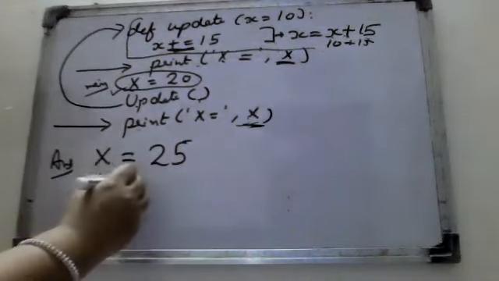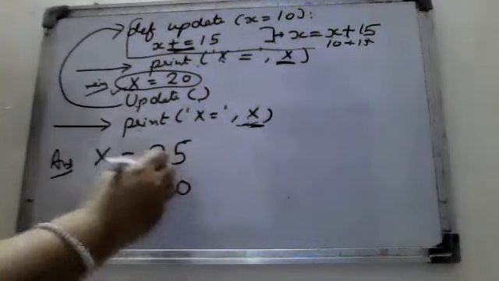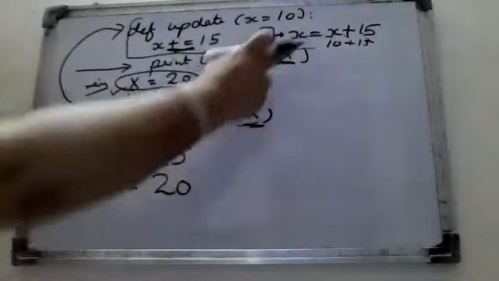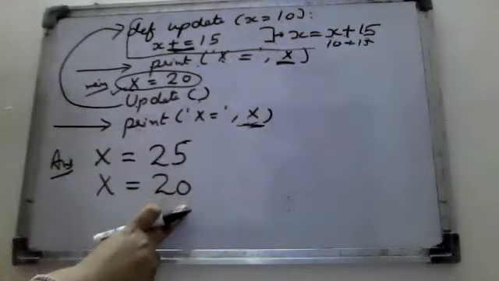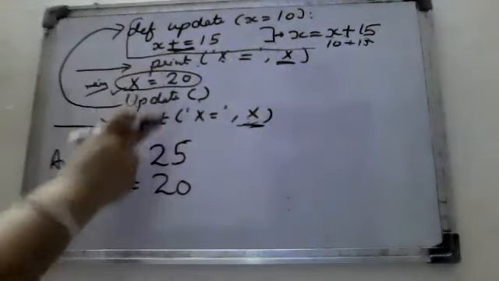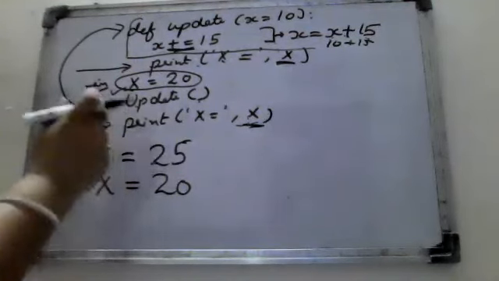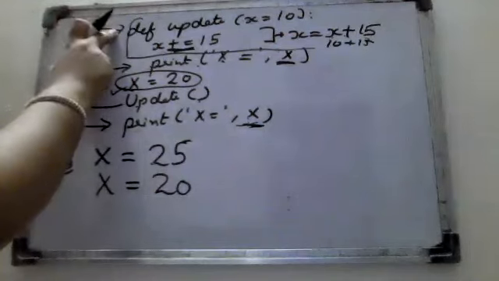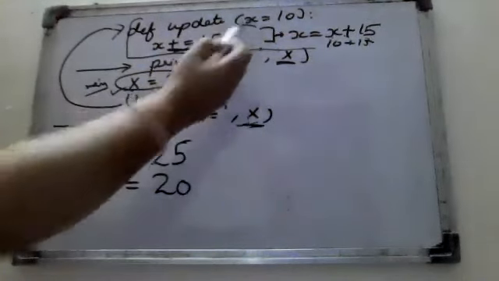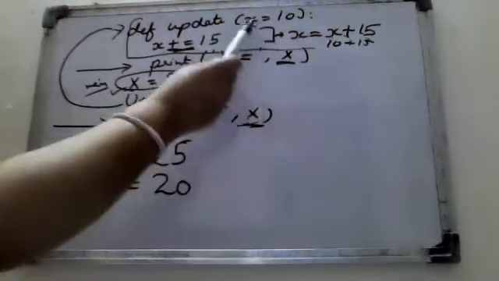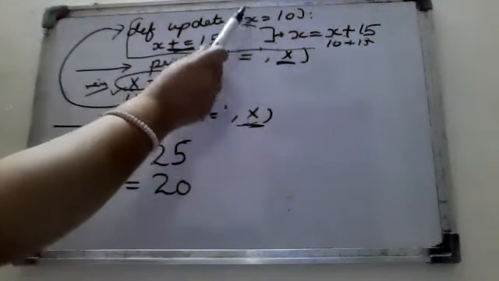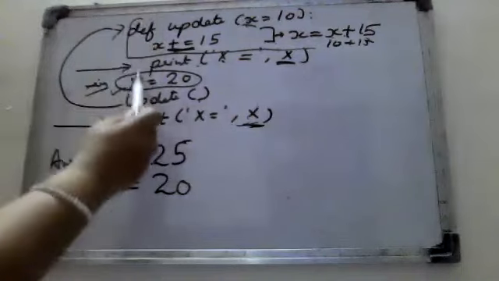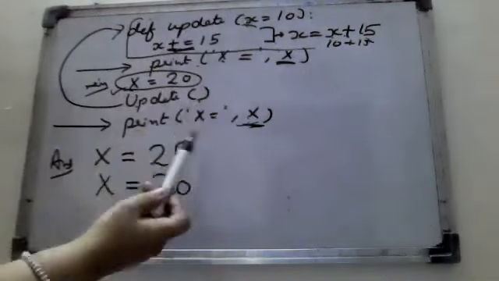So the second value of X here is 20 only. This is the reason why we cannot write it as 25, and here we will not write 20 either, because the update function moves into the function itself, and within the function this X value is a local one. So we are taking this local variable rather than the global variable. Within the function, obviously, local is preferable.